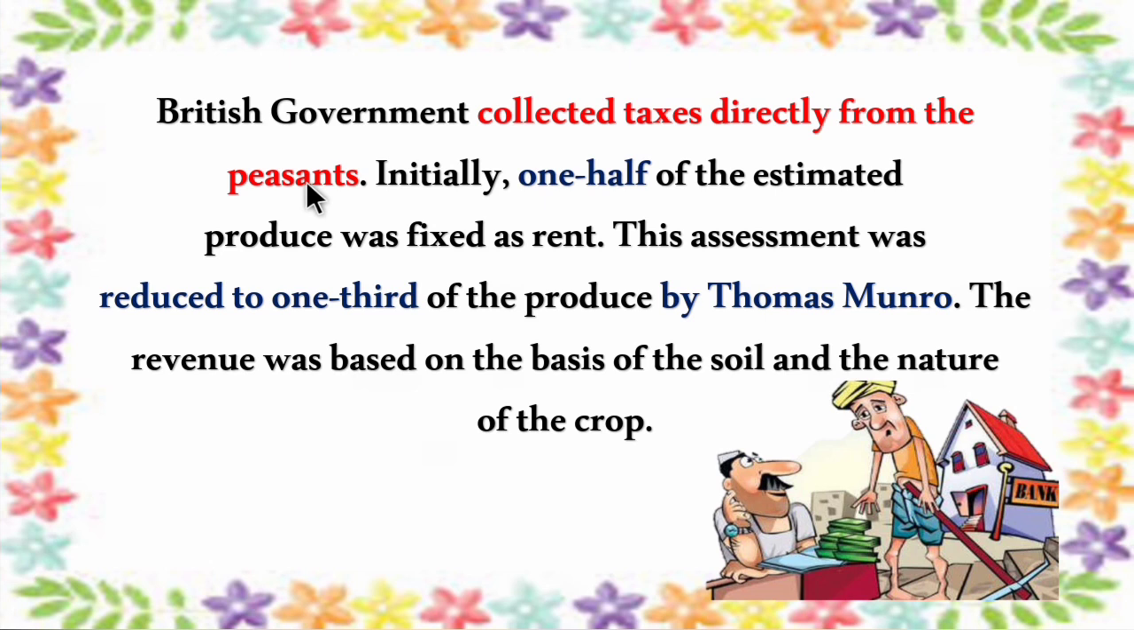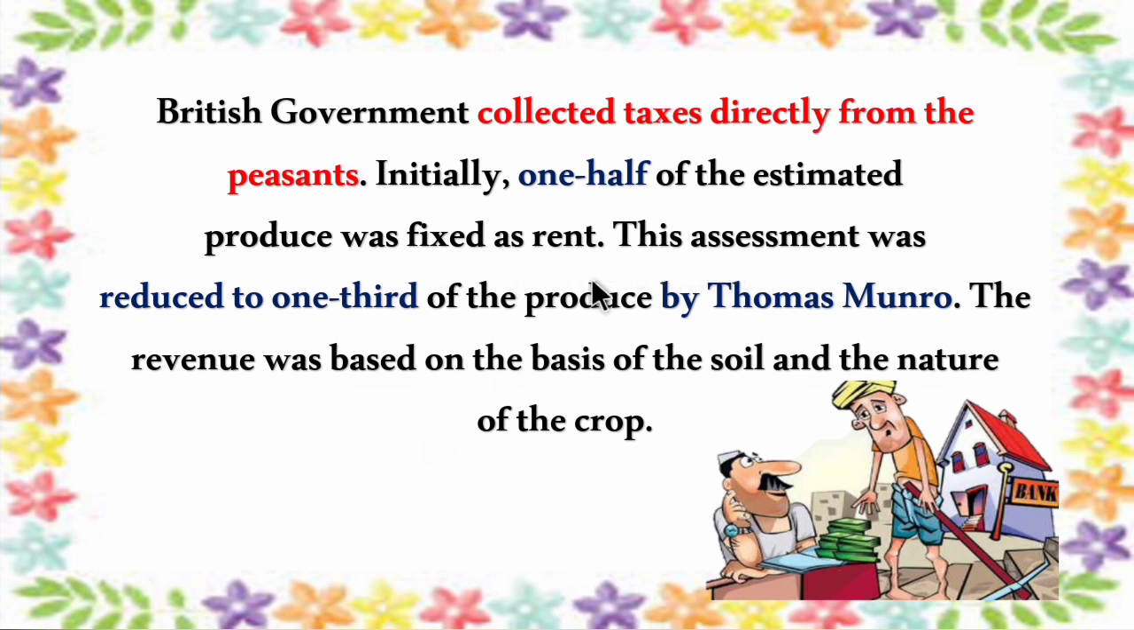Previously in permanent settlement, we have seen that zamindars would collect the tax from the farmers and give it to the British government. But here, the British government collected tax directly from the farmers. Initially, one half of the estimated produce was fixed as rent. At the starting stage of implementation of this system, only one half of the estimated produce was fixed as rent.